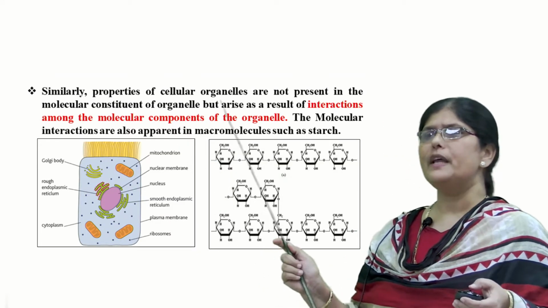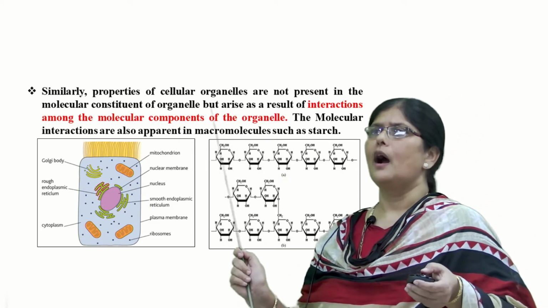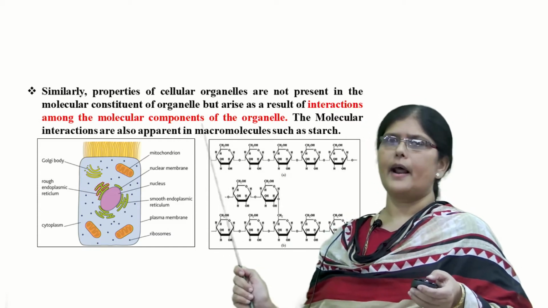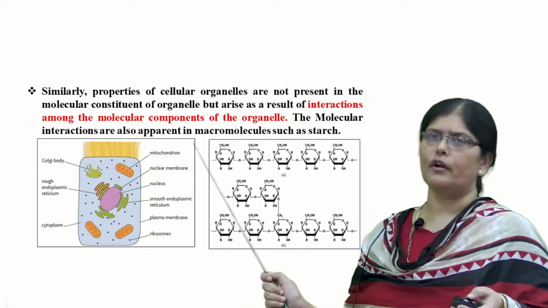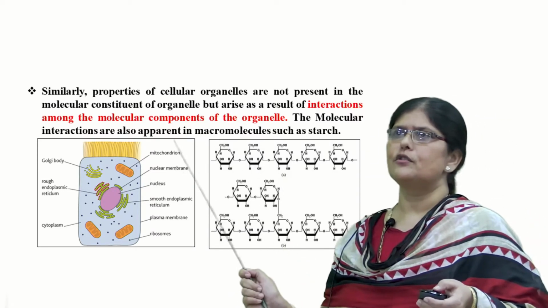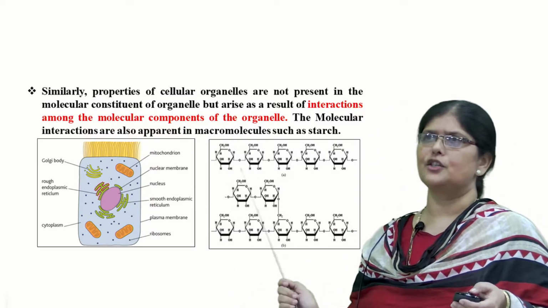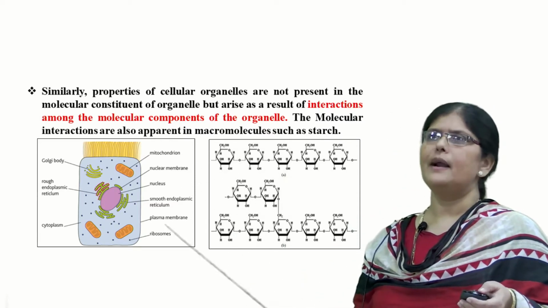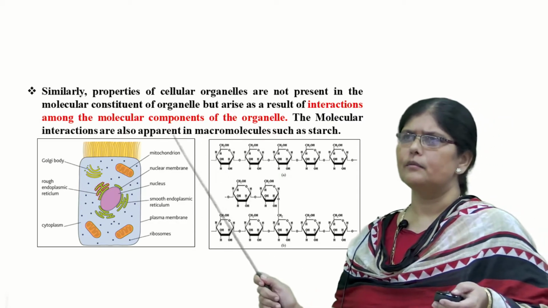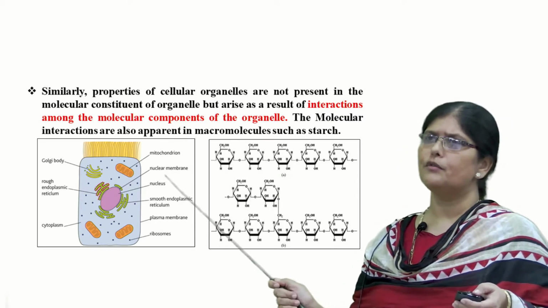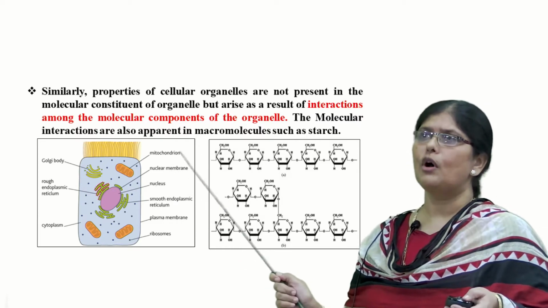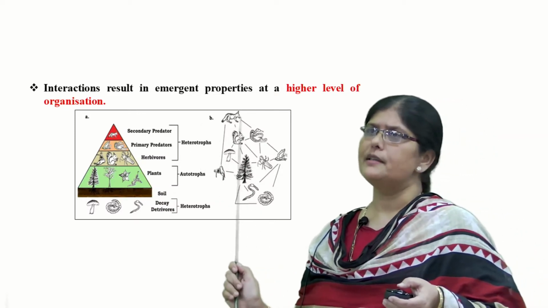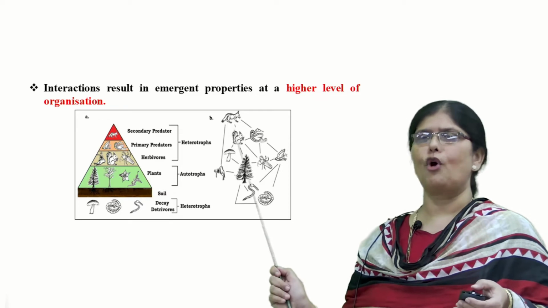Similarly, the properties of any cellular organelle present in the living body are not present in the molecular constituents of the organelle, but are the result of the interactions among the molecular components of the organelle. Molecular interactions are also present in macromolecules like starch. Here the complete formula of starch has been given, and here it is the plant cell. So any mechanism done by the plant cell is not because of the cell itself or the cell organelle itself. It is because of the interactions among the molecular components of the organelle. So interaction will result in emergent properties at a higher level of organization.